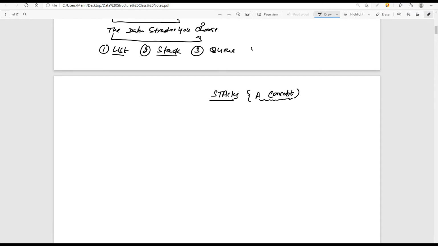The ways are only linked list and array. One is dynamic, one is static.